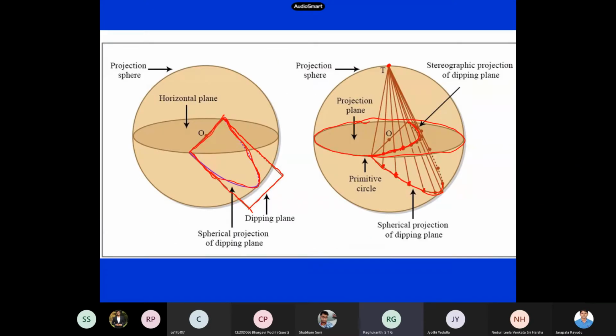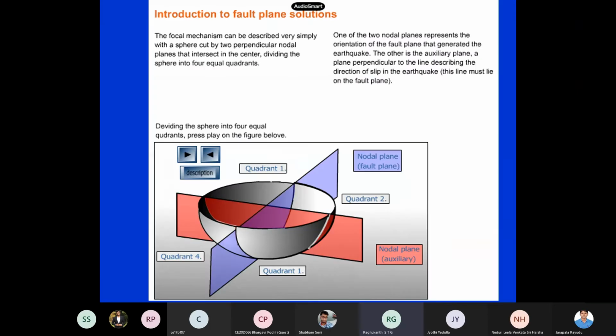This is my plane, which is in the sphere. So this entire plane, because of stereographic projection, has become a curve on this surface. This is how we represent these types of fault planes on a sphere, the 2-dimensional body. So the concept here is we have a sphere, and we are projecting onto a 2-dimensional thing, a paper kind of thing, to represent how the faults look. So this is how the fault plane solutions look.